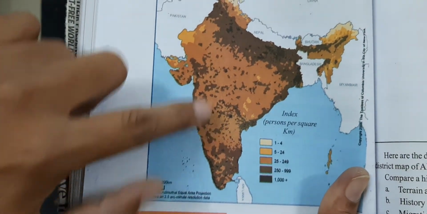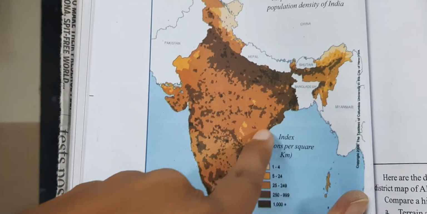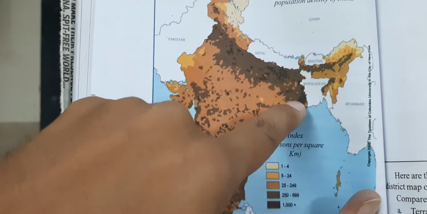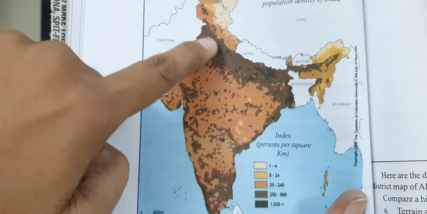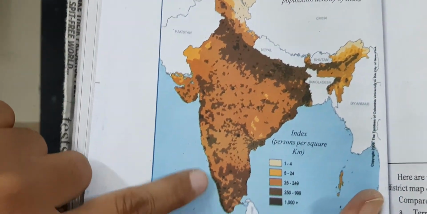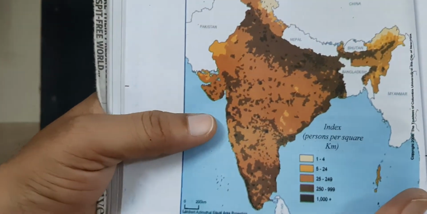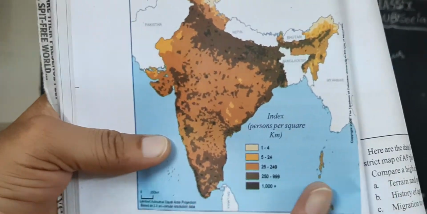Look at this and this and this. The coastal region of Andhra, the delta region of West Bengal, Bihar, Uttar Pradesh, Haryana, Punjab. Next here, Kerala, we can find more than 1000 per square kilometer.